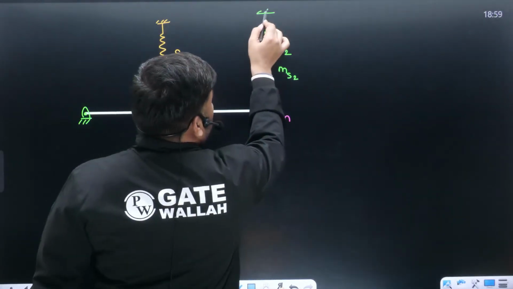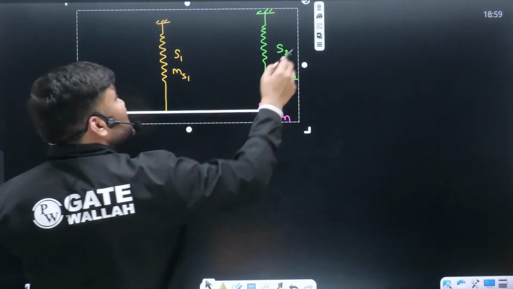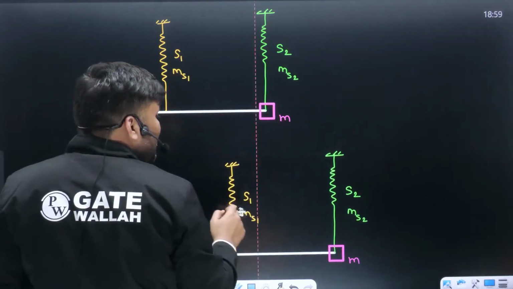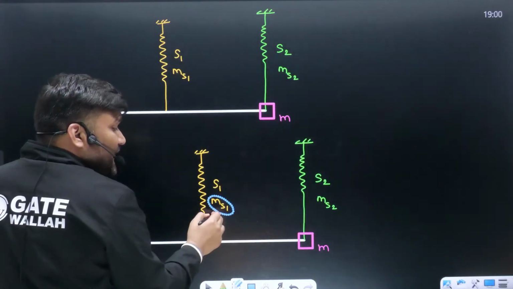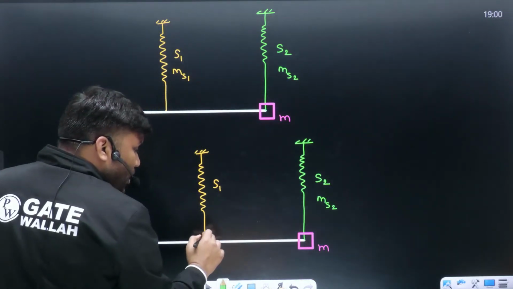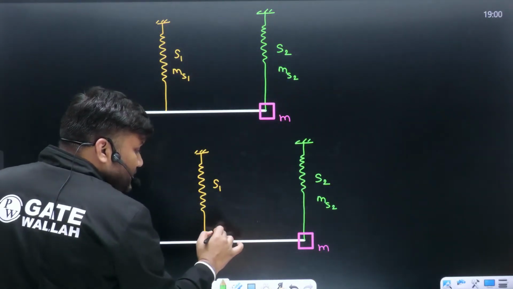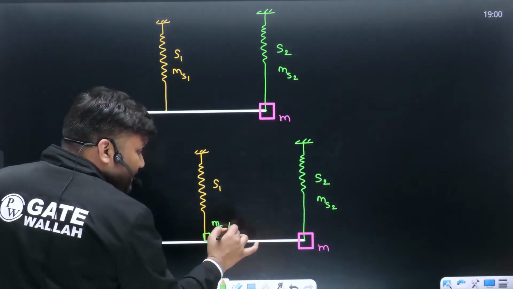How do you solve this question? You can convert this question. The question is given something like this. You can write this question in such a manner that this mass ms1 is not on the spring, it is a small mass, ms1 divided by 3 here.